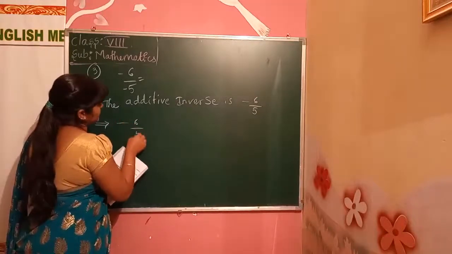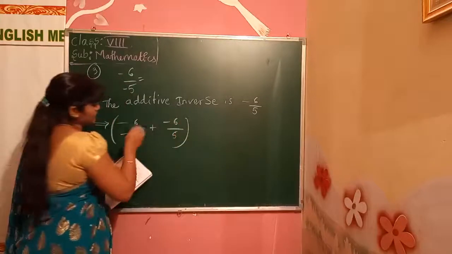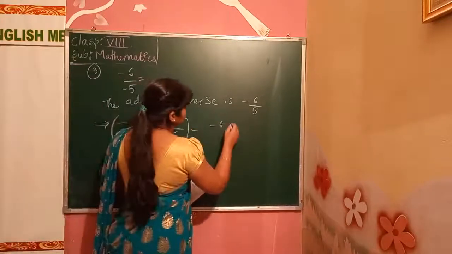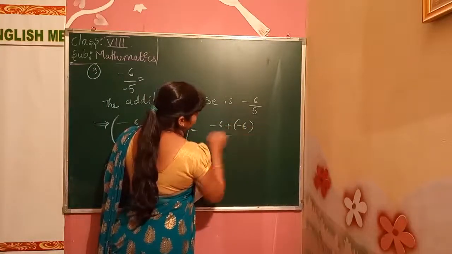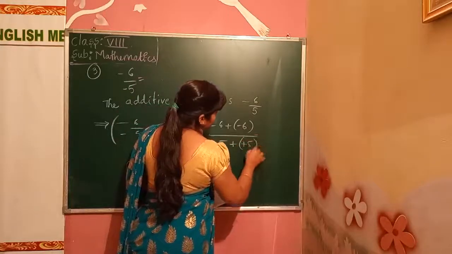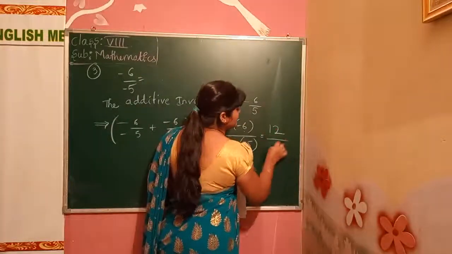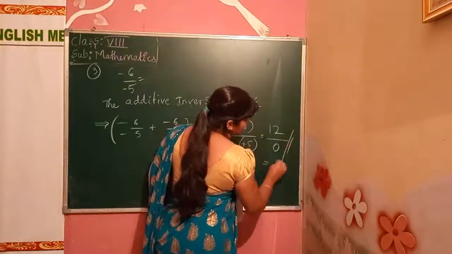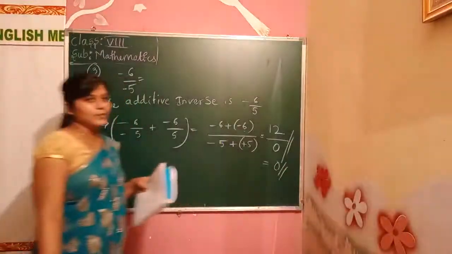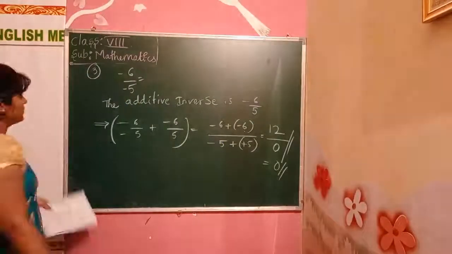Here we get minus 6 by 5 minus 5 plus minus 6 by 5. Okay. Now we'll solve minus 6 plus minus 6 divided by minus 5 plus 5. Okay. Here we get 12. Oh, here we get 0. But the answer is what? 0 itself. Okay. We get that only. Okay.